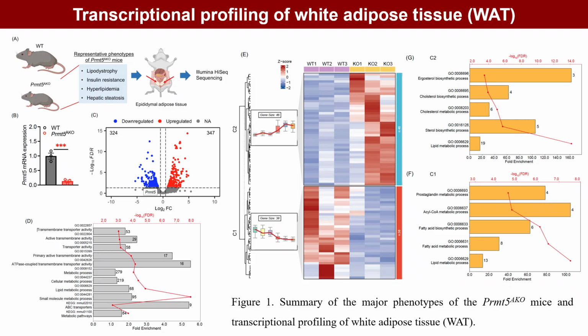Adipocyte-specific PRMT5 knockout mice showed phenotypes including progressive lipodystrophy, reduced energy expenditure, hyperlipidemia, hepatic steatosis, glucose intolerance, and insulin resistance. To understand how PRMT5 knockout affects transcriptional pathways, we performed RNA sequencing using epididymal adipose tissue via Illumina high-throughput sequencing platform. Functional enrichment analysis of differentially expressed genes showed that metabolic pathways and transport-related pathways were significantly enriched.